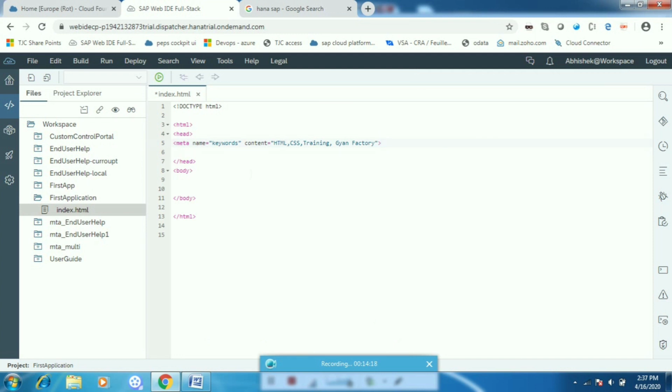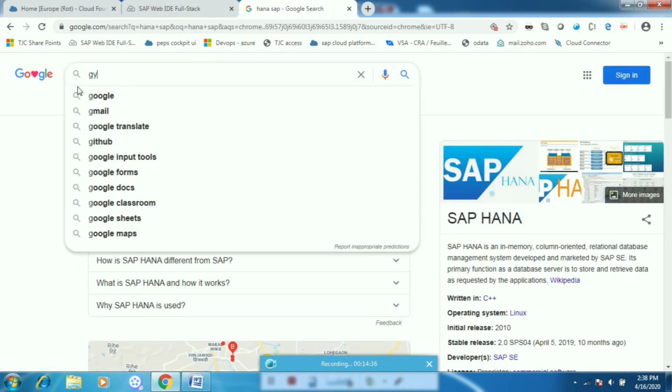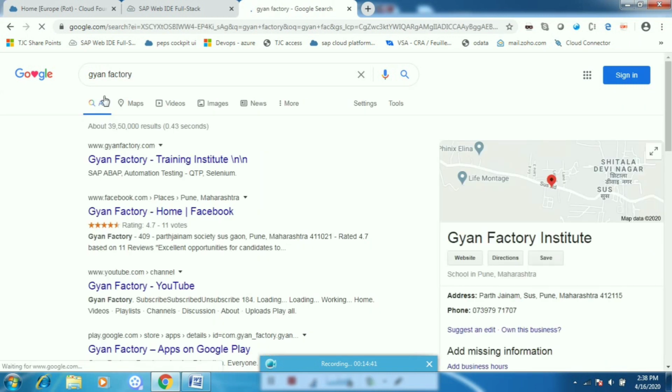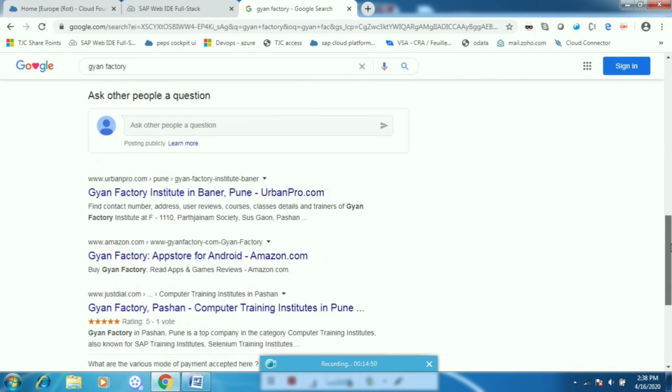Okay, there are so many other things which we can use to search any website page, but this is the one thing which Google goes and reads on your website, and checks if your website contains that particular thing. So let me search Gyan Factory for example. If I type Gyan Factory here, you can see the website has already come, and there are so many websites and materials available there.